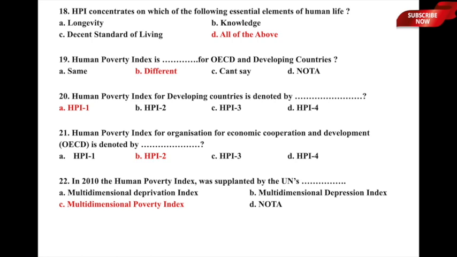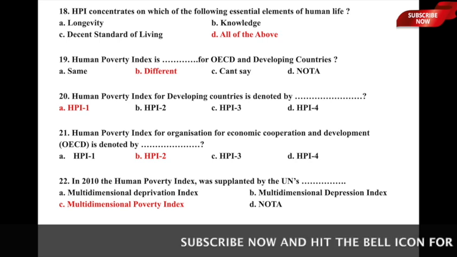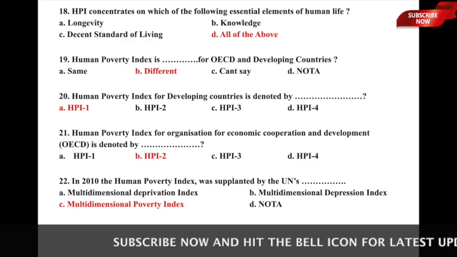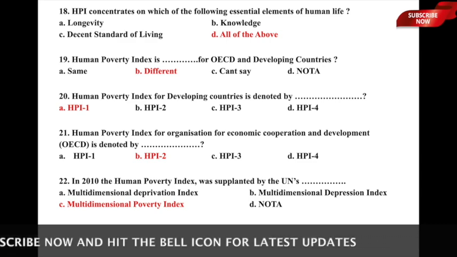Human Poverty Index for OECD countries is denoted by dash, and the underlying options are HPI 1, HPI 2, HPI 3, and HPI 4. So here we know that HPI 1 is for developing countries. The correct answer here is HPI 2, which is specifically for OECD countries, or Organization for Economic Cooperation and Development countries. I hope both these questions are pretty much clear. Let us now move to the next one.